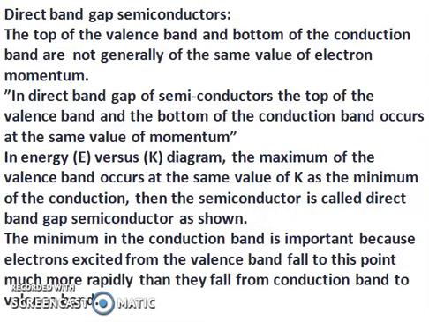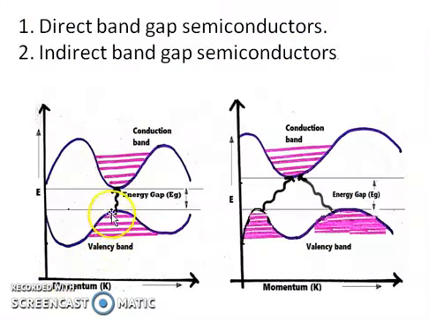Now we have to see about the direct band gap semiconductor. In a direct band gap semiconductor, the top of the valence band and the bottom of the conduction band occur at the same value of momentum. Already seen in this figure, both the topmost of the valence band and the bottom of the conduction band have the same value of k, that is, the momentum.